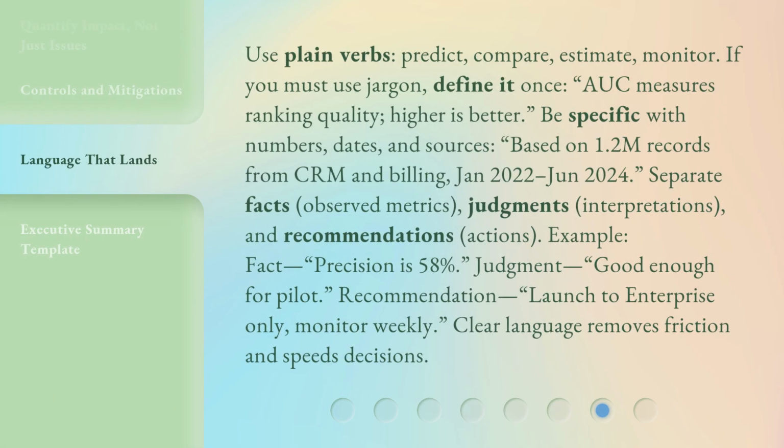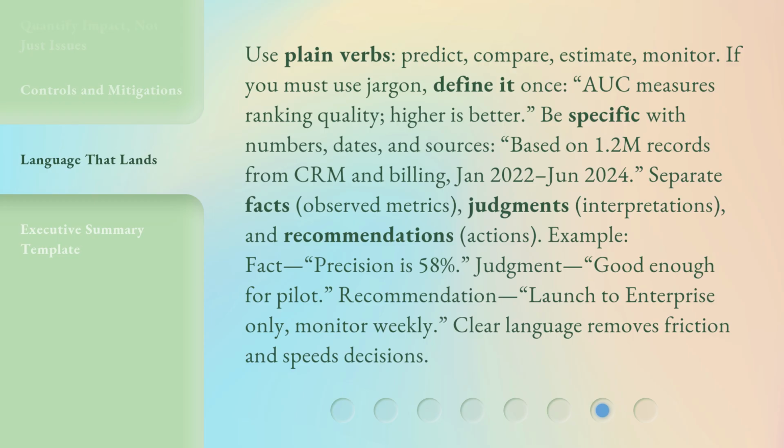Use plain verbs: predict, compare, estimate, monitor. If you must use jargon, define it once. AUC measures ranking quality. Higher is better. Be specific with numbers, dates, and sources. Based on 1.2 M records from CRM and billing, January 2022 to June 2024.